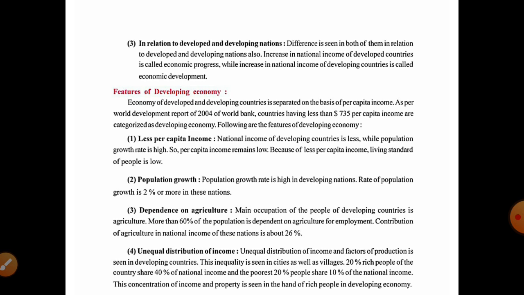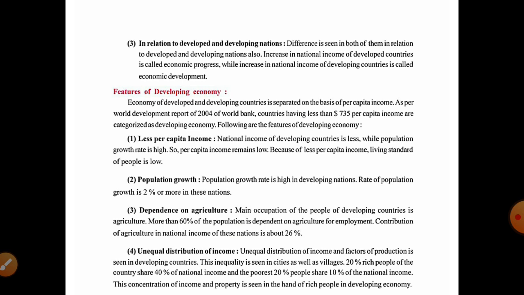So what is that? That is unequal distribution of income. Unequal distribution of income and factors of production is seen in developing countries. This inequality is seen in cities as well as villages, so we can see it in the cities and in village areas also.